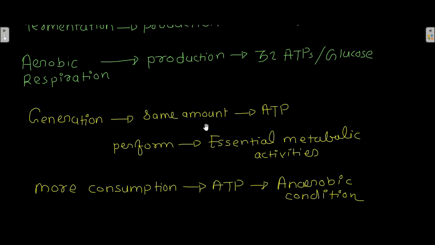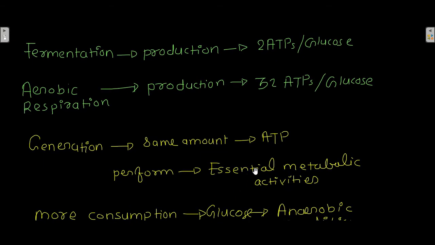Now to generate the same amount of ATP to perform essential metabolic activities, more consumption of glucose is required during anaerobic condition. This is simple. The amount of ATP that the yeast is going to require to perform its essential metabolic activities is the same, whether fermentation is happening or aerobic respiration is happening.